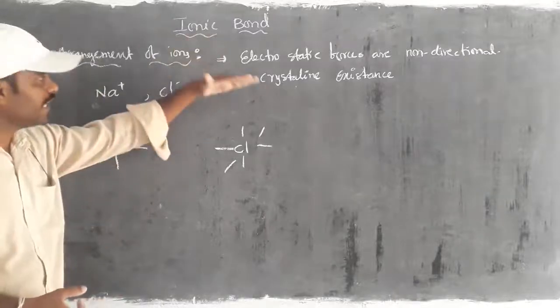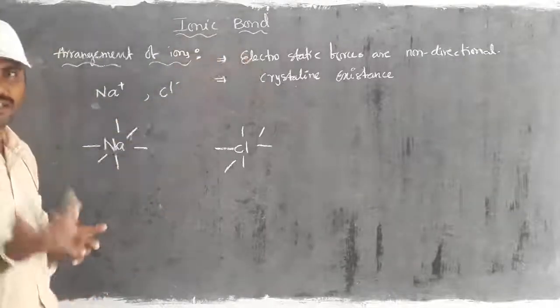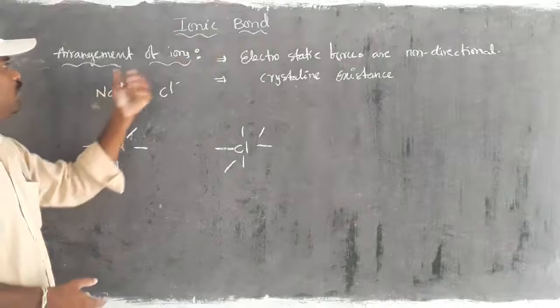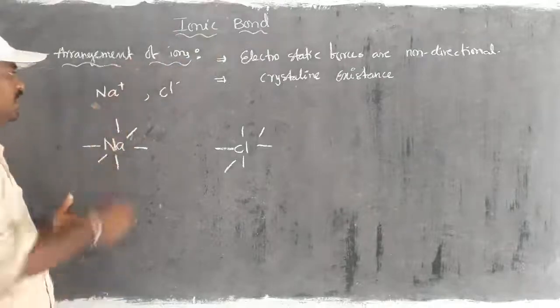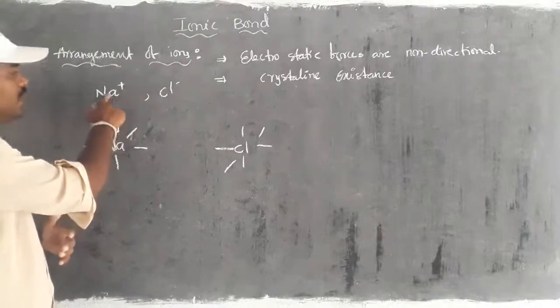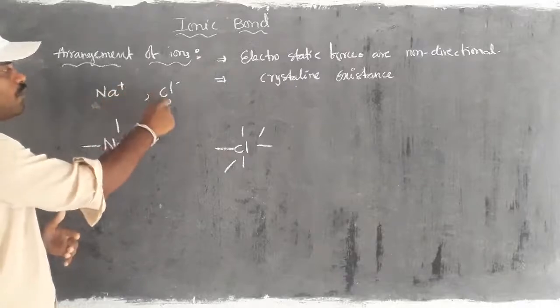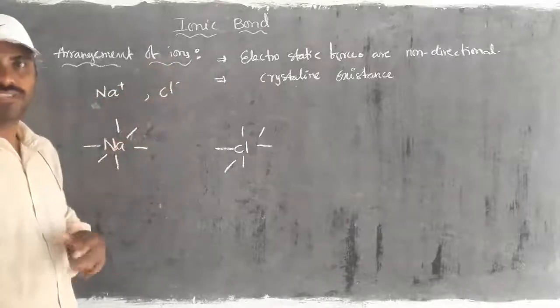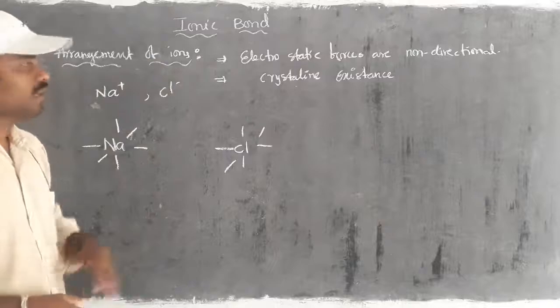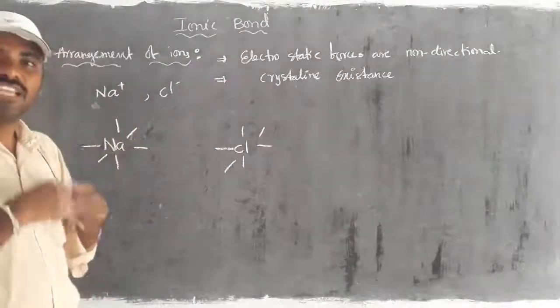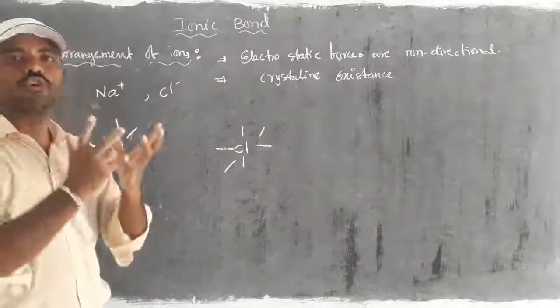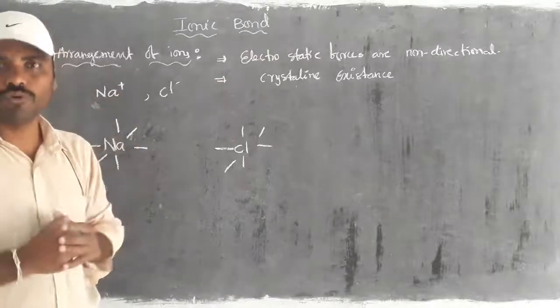For that, the nature of the compound should be crystal. Here, how do we take the arrangement? If you take sodium chloride, here sodium has a positive charge, chlorine has a negative charge. Then we are familiar, the crystal form of any substance has either cuboid nature or cube nature.